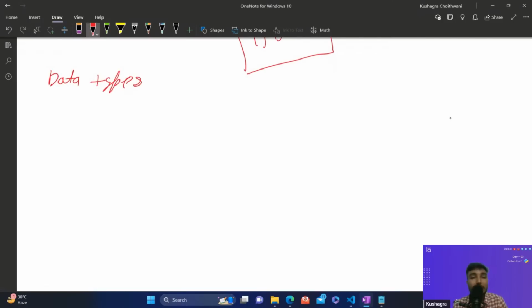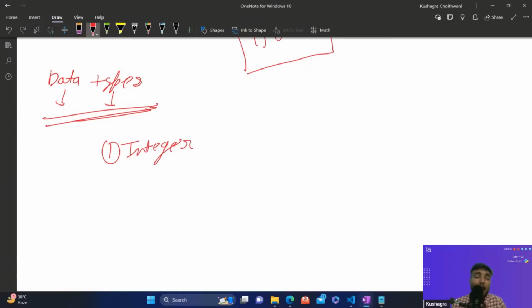So it's nothing. Data means data, and type means what kind of data we are going to store inside it. So that's what exactly the data type is. There are various kinds of data type in Python. The first one is integer.